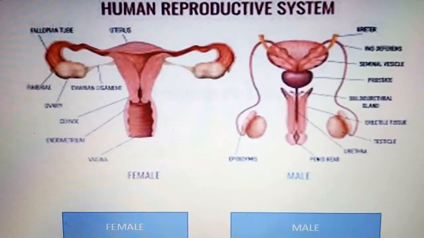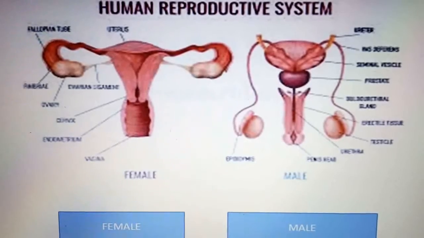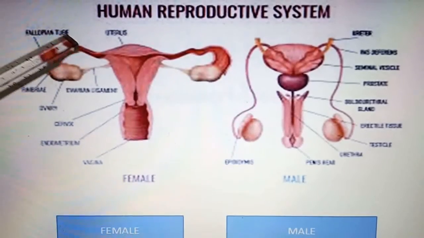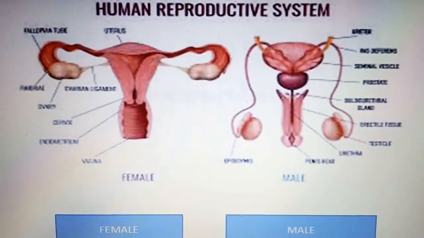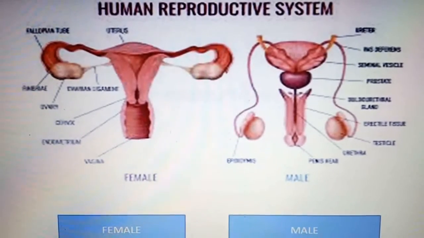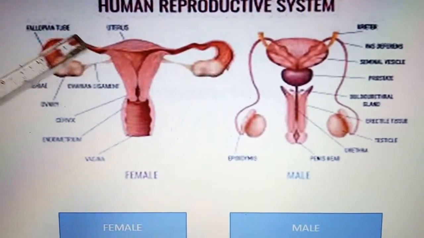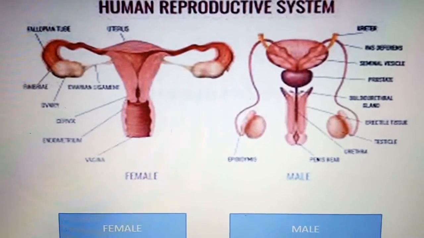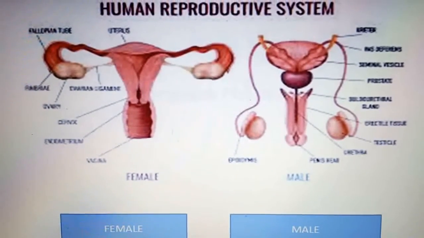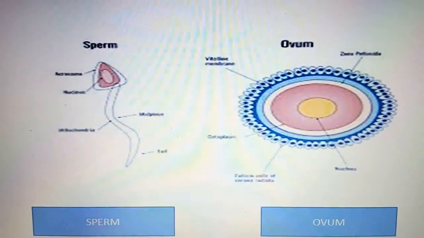Now next, the female gamete is called ova. In human beings, a single matured cell is released into the oviduct. So a single cell from one of the ovaries is released into the oviduct every month. That is, the eggs are produced every month. The uterus is a part where the development of the baby takes place. Like the sperm, an egg is also a single cell. So we come to know that the egg and the sperm both are single cell units.